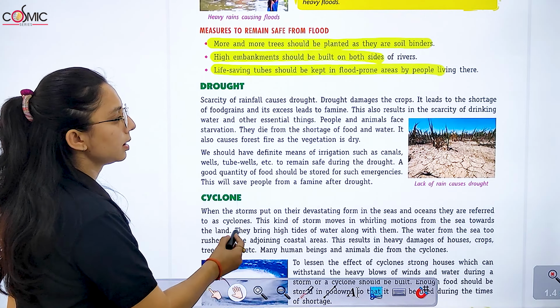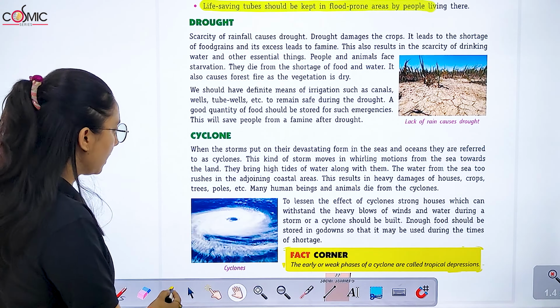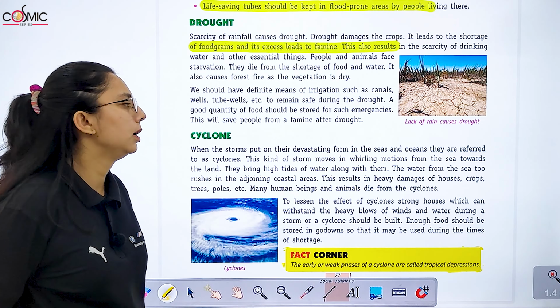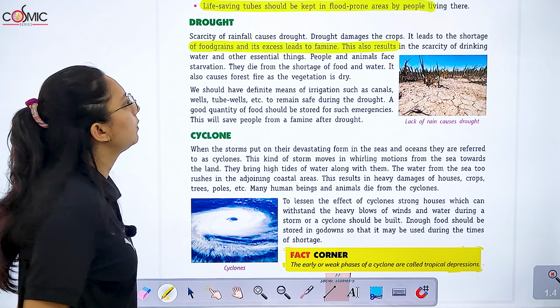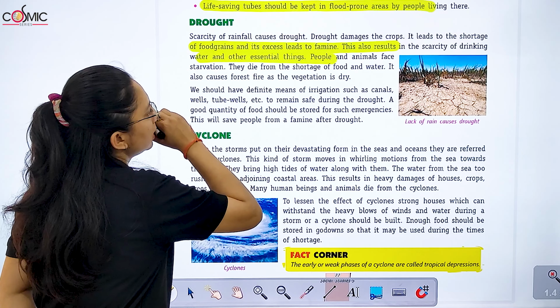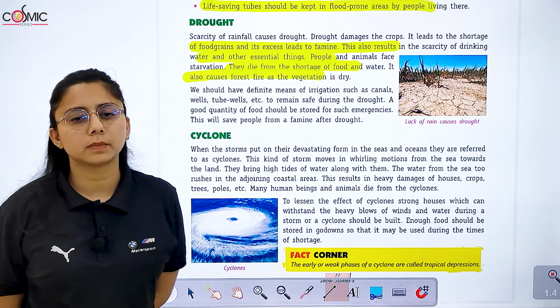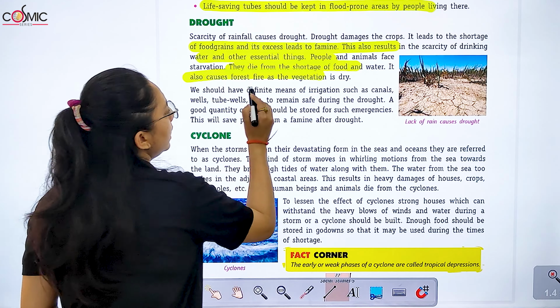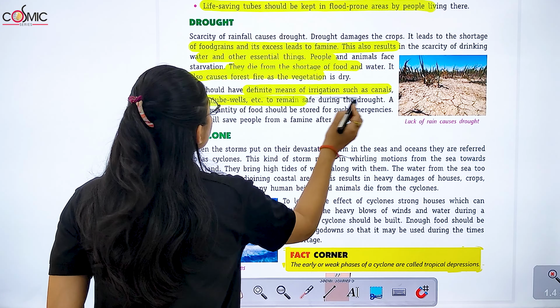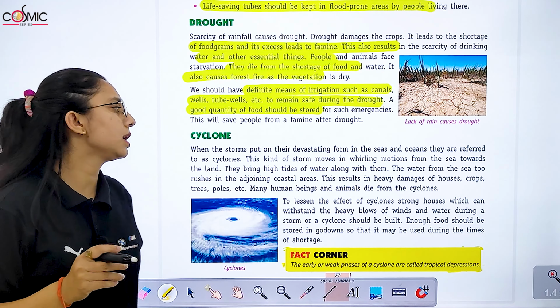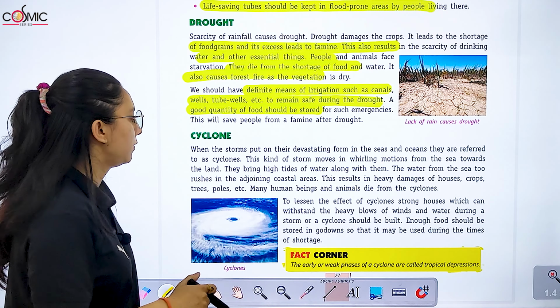Drought means सूखा पड़ जाना. It damages the crop. ये crop को damage करता है and it leads to shortage of food grain and excess leads to famine. This also results in scarcity of drinking water and other essential things. They die from the shortage of food and water. It causes forest fire, right? We should have definite means of irrigation, canals, wells, tubewells to remain safe during the drought, right? This will save people from famine after drought.